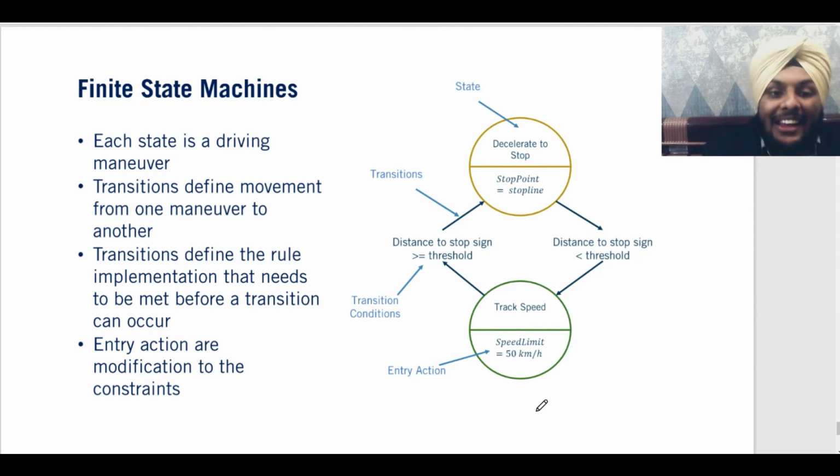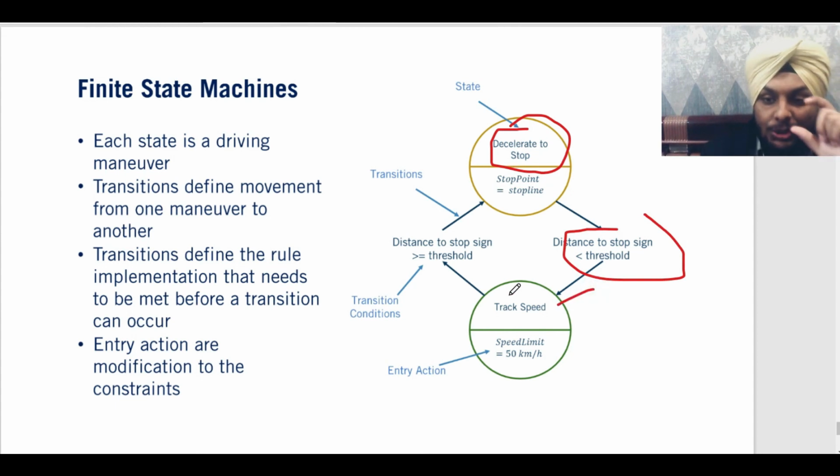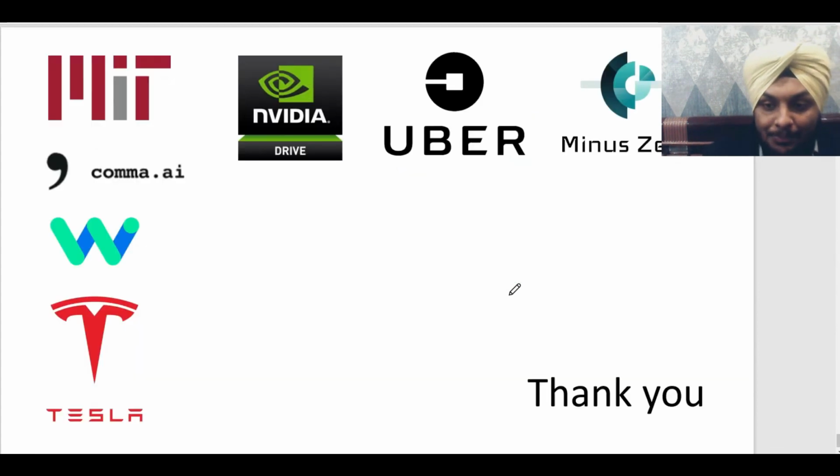And then we use finite state machines. That is similar to if else statements, used to know what to do next, right? If the speed of the car is above a certain threshold, it decelerates to stop, and then it checks. These are basically if else statements. Then it checks again, and if the distance to the stop sign decreases below a certain threshold, you track speed and increase it again. So yeah, you check the speed. If it's right, you maintain it there. If it's less, you either go up or down. And these are a combination of if else statements only, right?